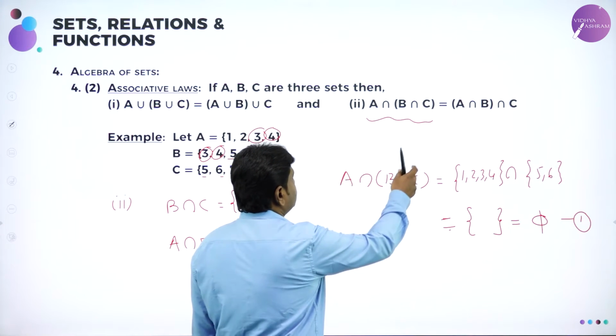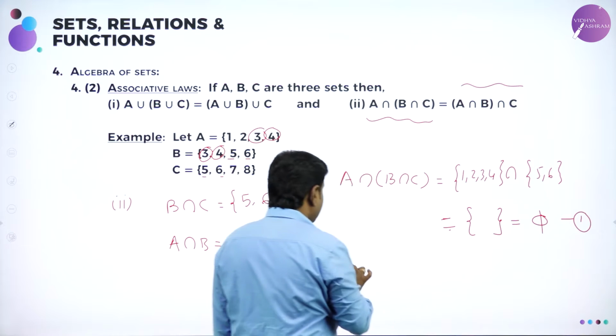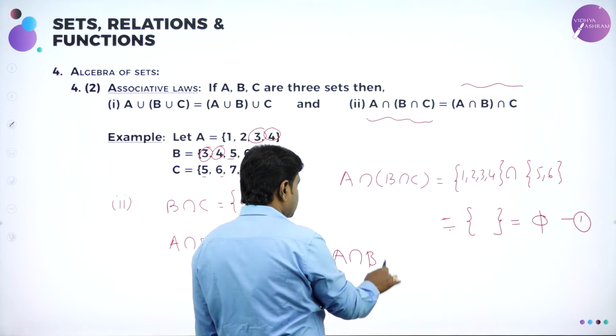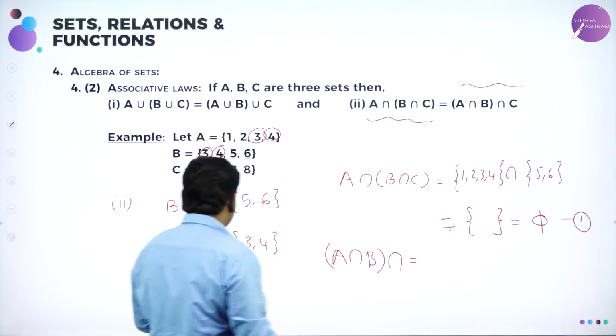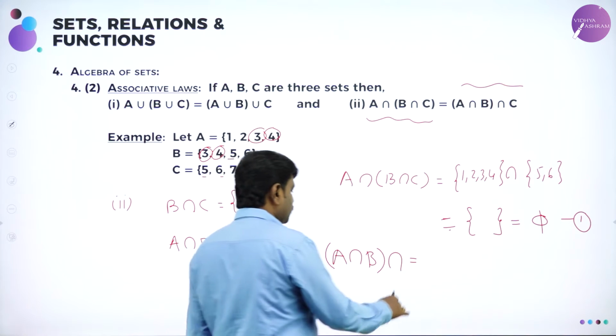Next we have RHS. What is RHS? (A intersection B) intersection C. Already you know A intersection B. What is A intersection B? 3, 4.